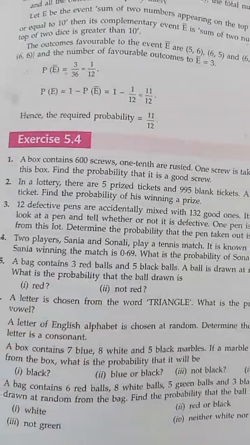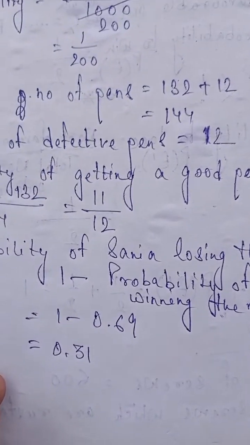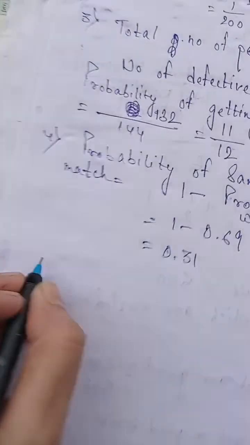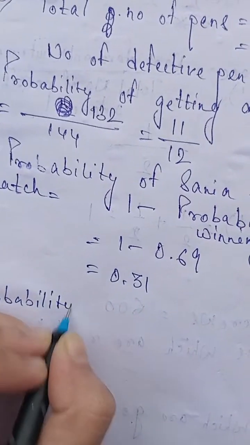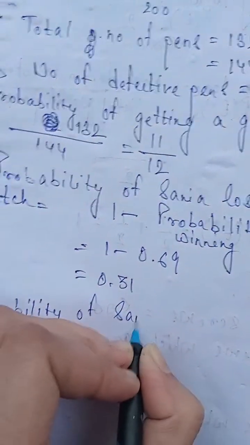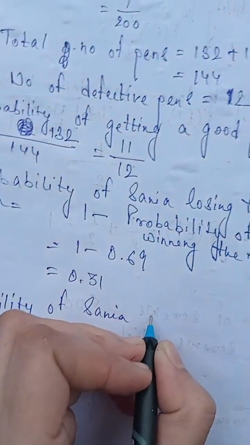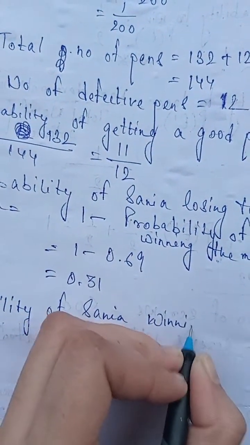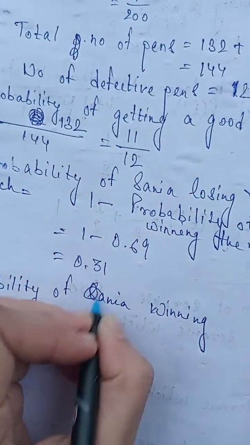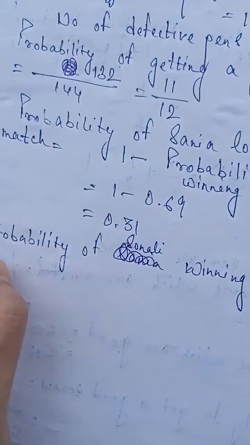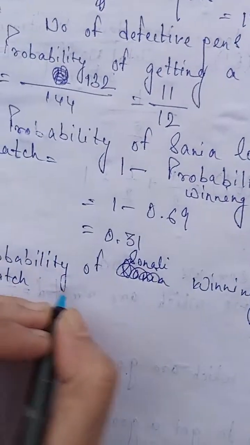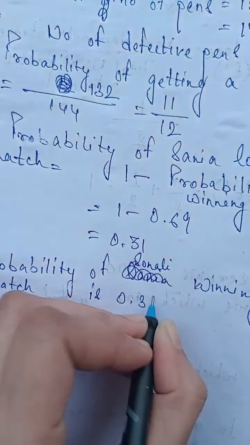So the probability of Sonali winning the match is 0.31.